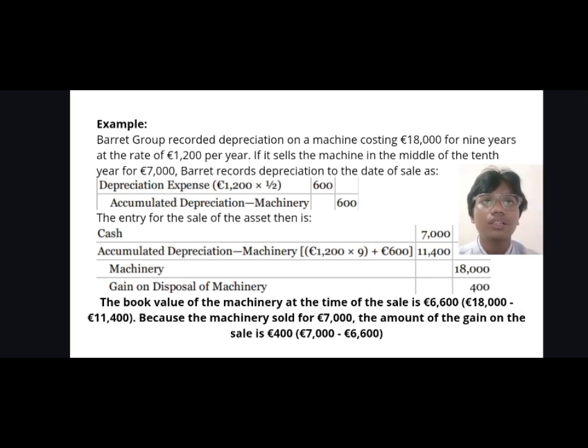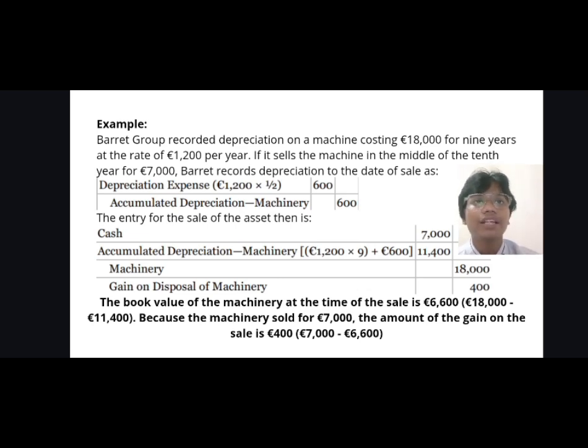So the entry for the sale of the asset is cash 7,000 on the debit side, accumulated depreciation machinery 1,200 times 9, plus 600, the half of the 10th year, so 11,400 on the debit side. We have machinery 18,000 on the credit side, and gain on disposal of machinery 400 on the credit side.